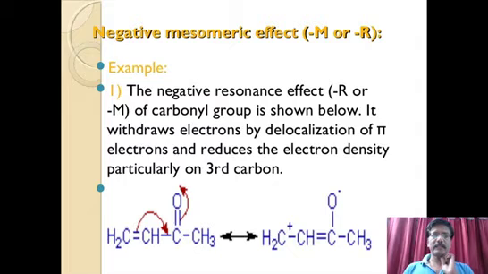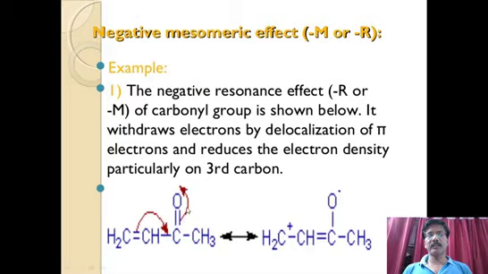Let us take the negative resonance effect, minus R. You can see the carbonyl. Just now we had an explanation regarding how the CO group, the C double bond O group, attracts electrons from the neighboring pi electrons. Here you can see, due to the shifting of CO electrons, oxygen is attracting pi electrons, so that automatically this carbon is becoming electron deficient, it is positively charged. Therefore this pi electron can easily shift here. This is what we call resonance effect.